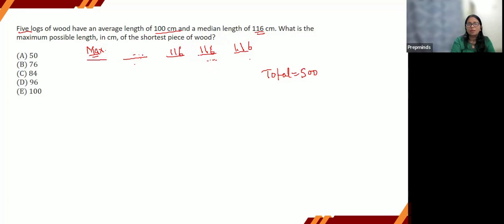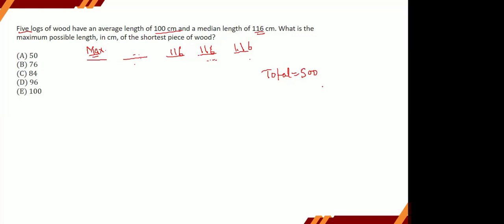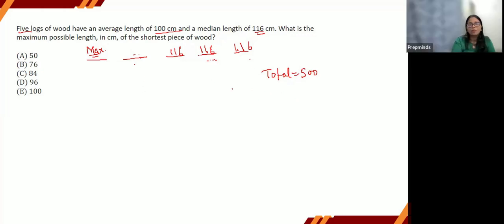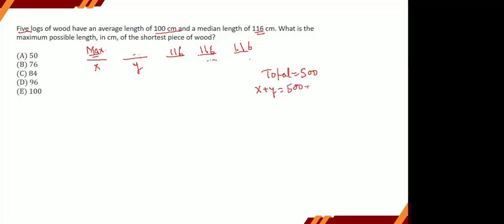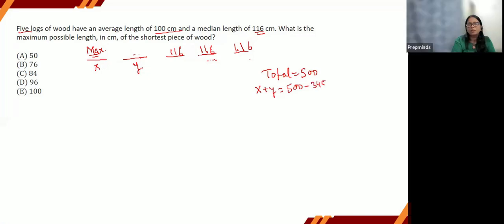So we are sorted till here. Now again, we need to fix the minimum value for this. So the sum of these two has to be 152. Right. So with this now, we will get the sum of these two. So let us say that this is x and this is y. So what will be the sum of these two? x plus y is equal to 500 minus 348, that is 152, right?